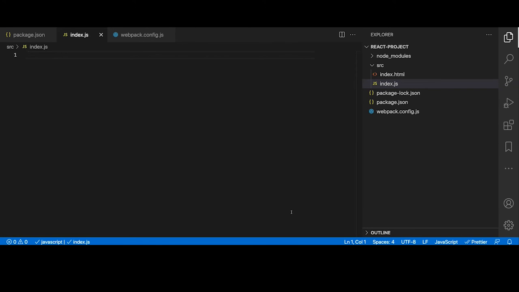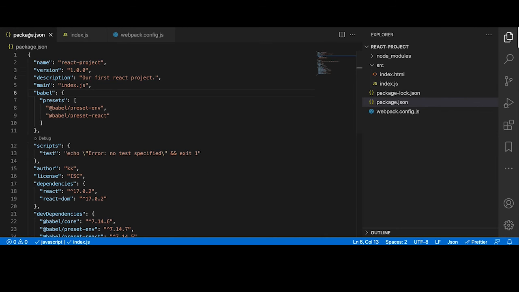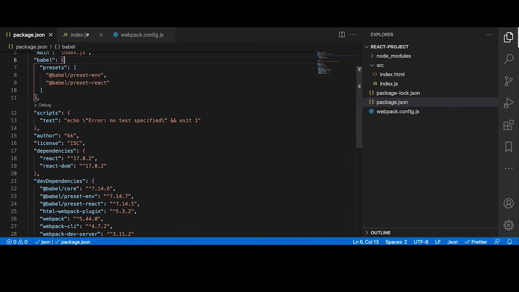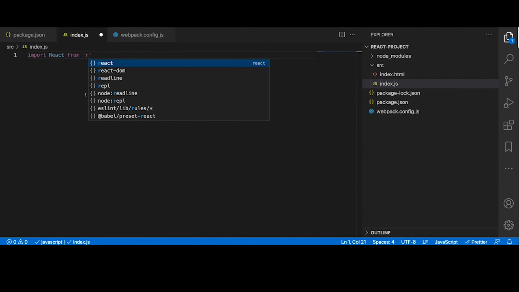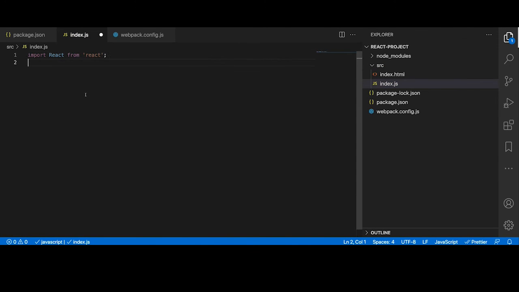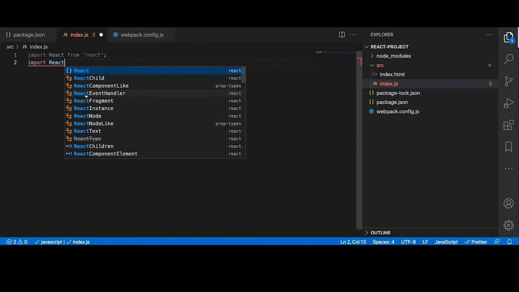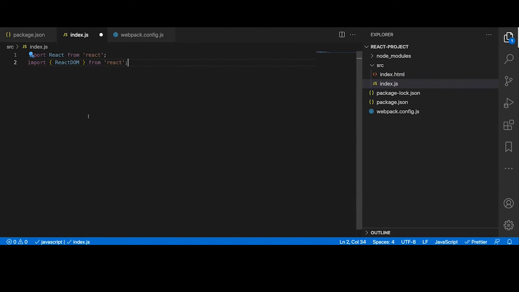Okay, so let's write our first React file. We need to import two libraries, React and React DOM, which we added as dependencies. Let's include them. Import React, and we'll also import ReactDOM from React. For now we are just using this one package.